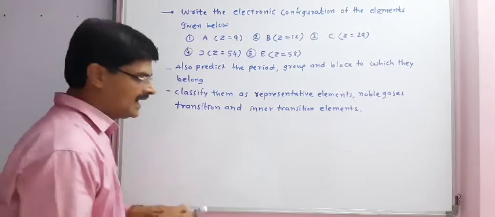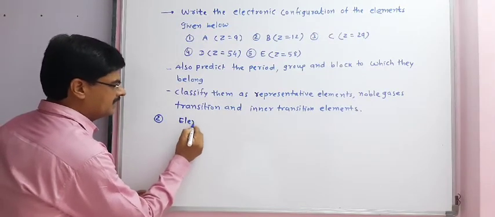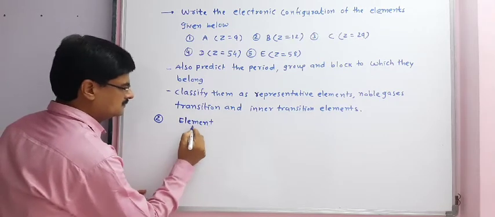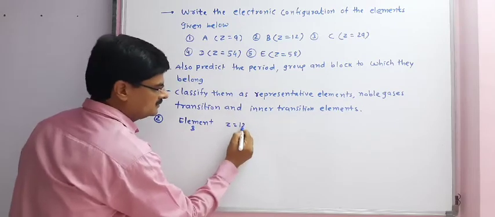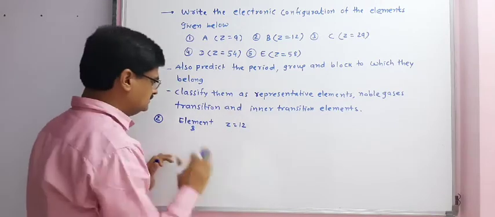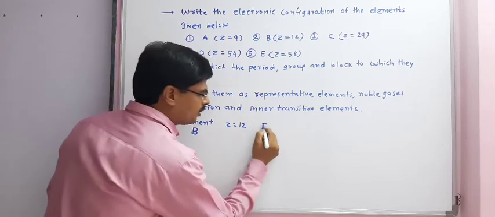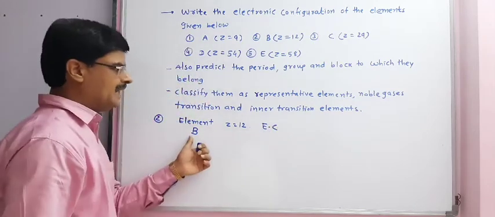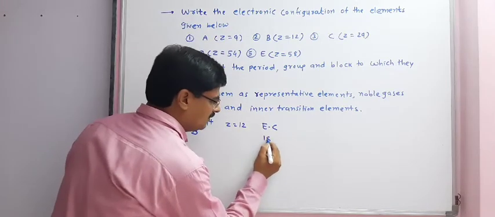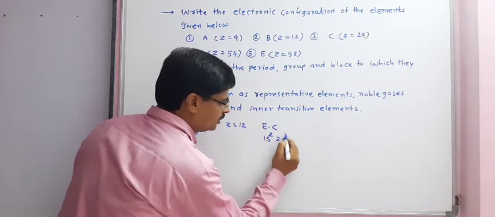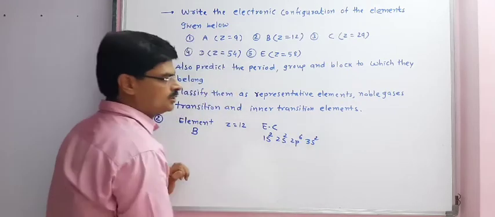Now the second element, element B. Z is equal to 12, atomic number 12. The electronic configuration of element B with atomic number Z is equal to 12 is 1s2, 2s2, 2p6 and 3s2.